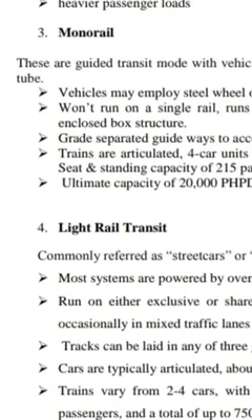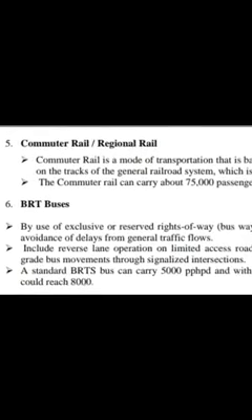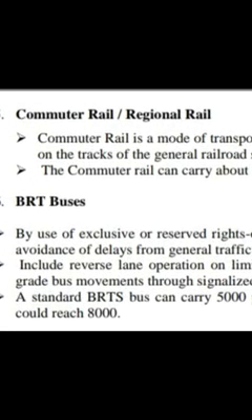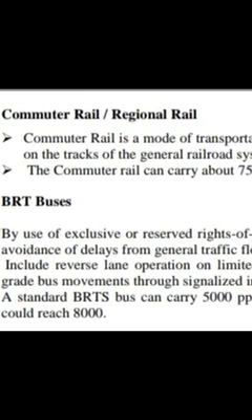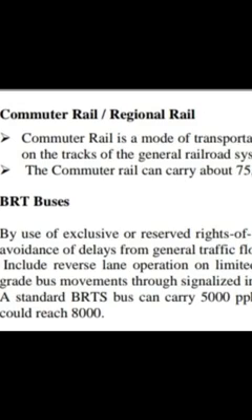Next we will go for the commuter rail or regional rail. Commuter rail is a mode of transportation based on operating passenger trains on the tracks of the general railroad system, which is shared with freight trains. Commuter rail can carry about 75,000 passengers per hour per direction. So that's the commuter rail or regional rail.